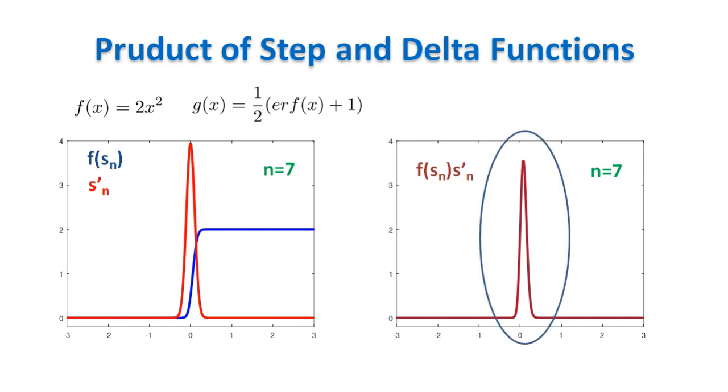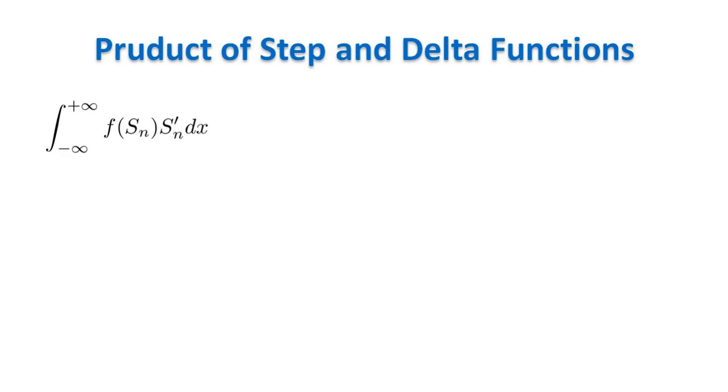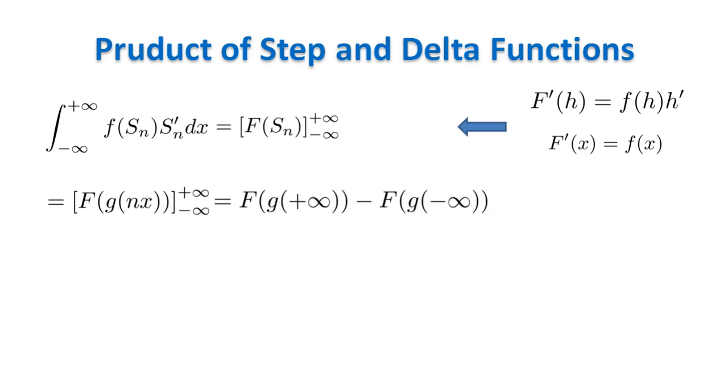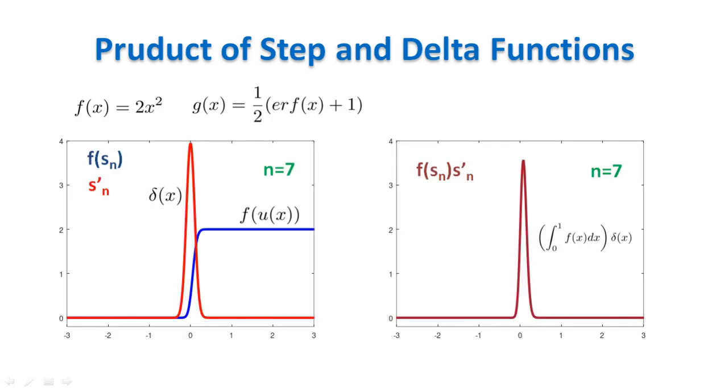We want to evaluate this integral. This integral is not difficult to evaluate. This is because the integrand is simply the derivative of a composite function. We use the definition of Sn. And we get the final result. The integral is constant and independent both from n and from g. It depends only on f.